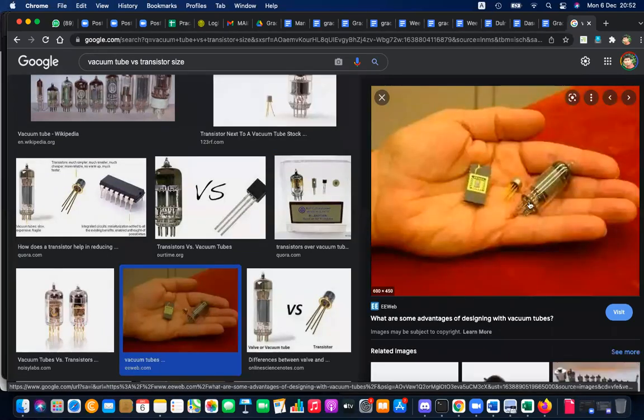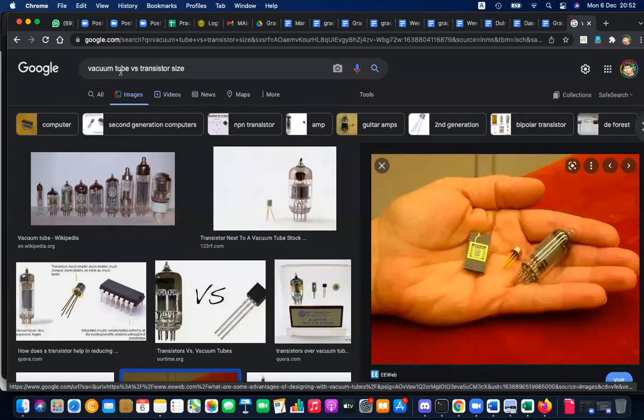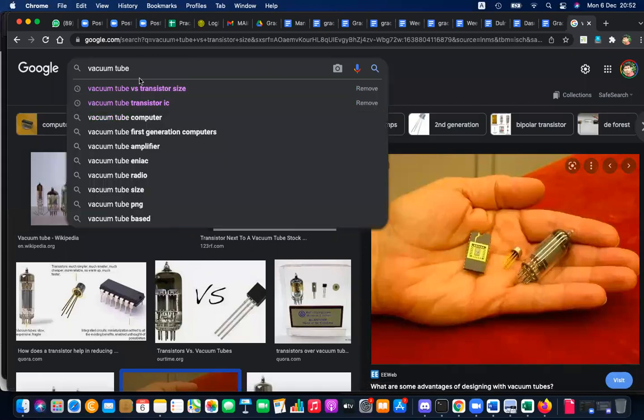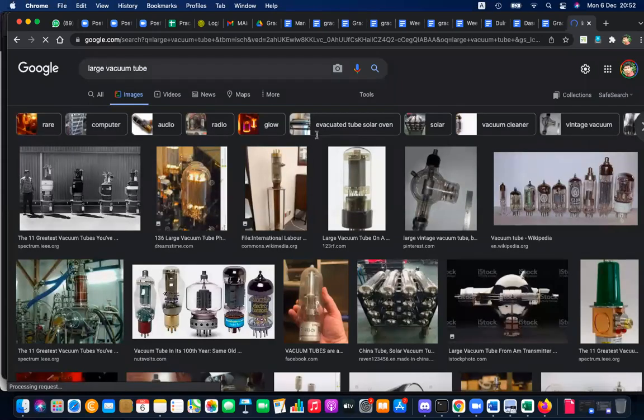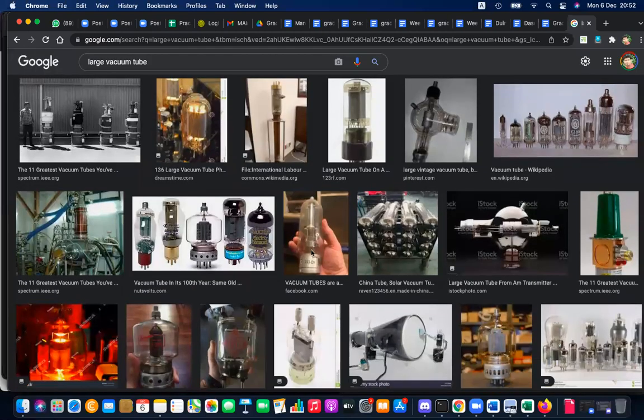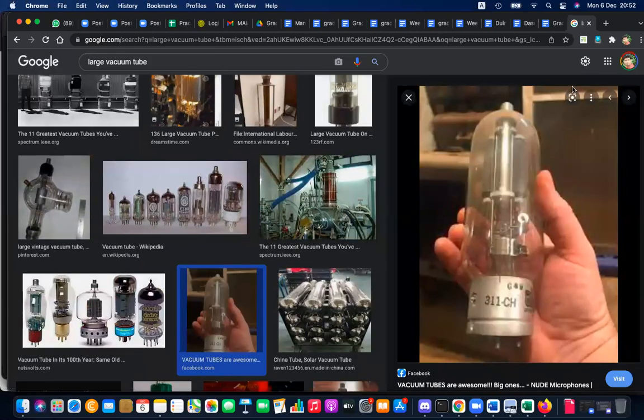It's like 1 or 2 inches. But there were large vacuum tubes too, like 1/2 feet. These large vacuum tubes were used in the first generation, right?